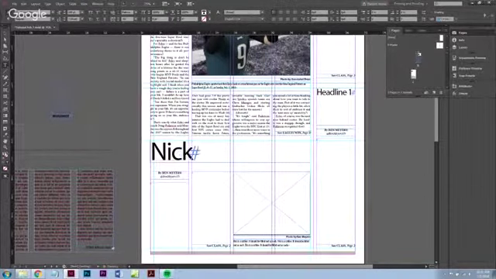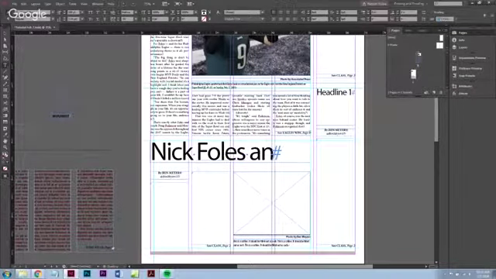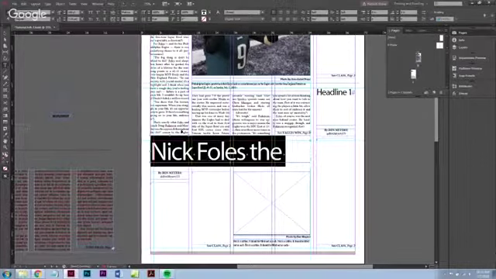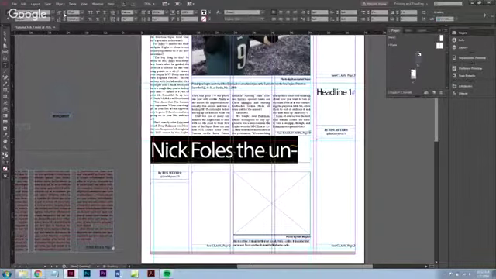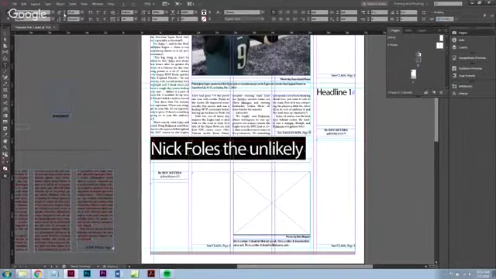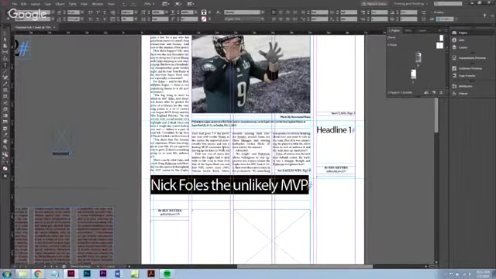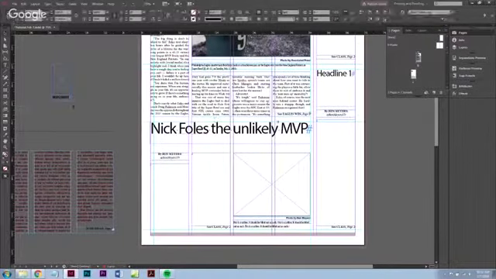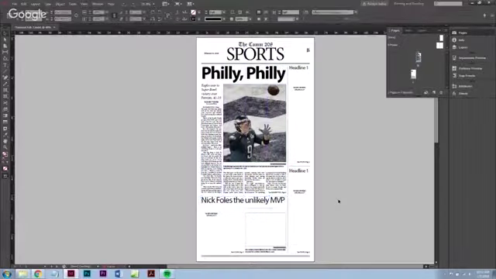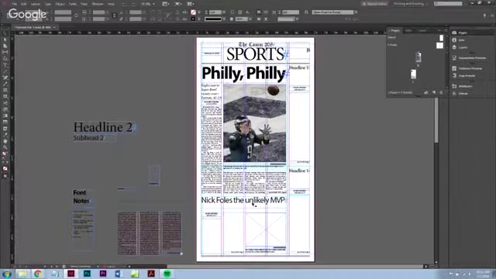We'll go Nick Foles and the unlikely MVP. Now it obviously went off the end. It's okay. We're going to hit Control A to select it all. Up our point size down. All right, here comes unlikely. All right, so we still have 61. That's a pretty good size headline for a 129 above it, about half. So that's good. That's exactly what we want. Looks pretty good. It fits in the spot that we want it to fit into.